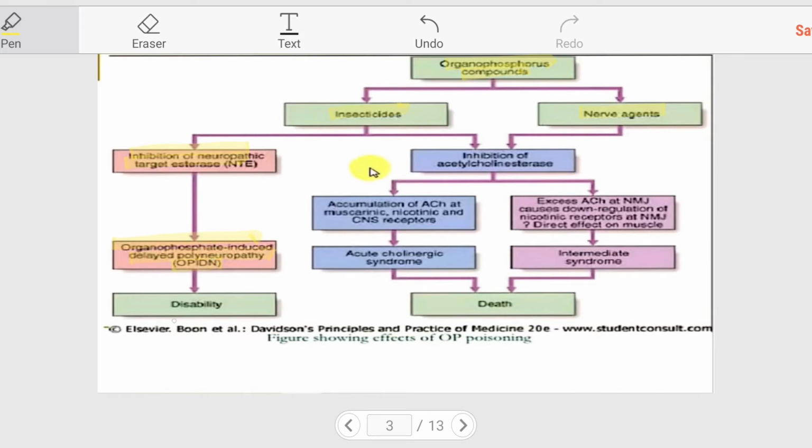It can also cause inhibition of acetylcholinesterase, accumulation of acetylcholine at the muscarinic, nicotinic and CNS receptors, which causes acute cholinergic syndrome. It can also cause excess acetylcholine at the neuromuscular junction, which causes downregulation of nicotinic receptors at the neuromuscular junction, which can cause intermediate syndrome. Both of these can lead to death.